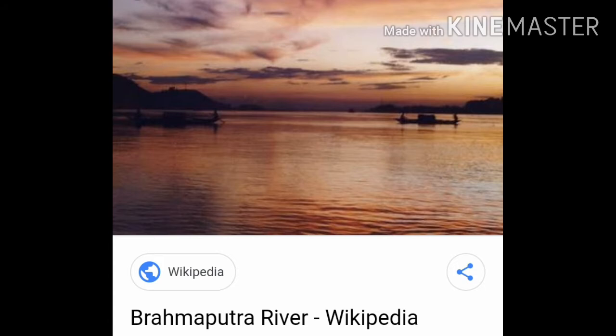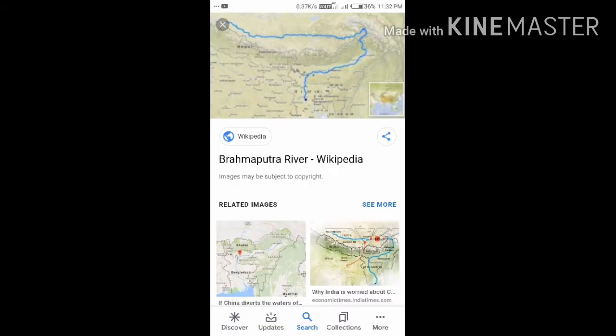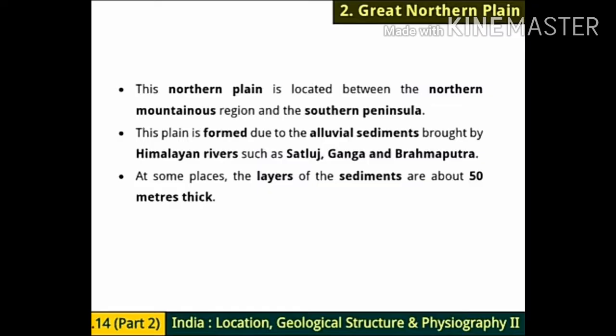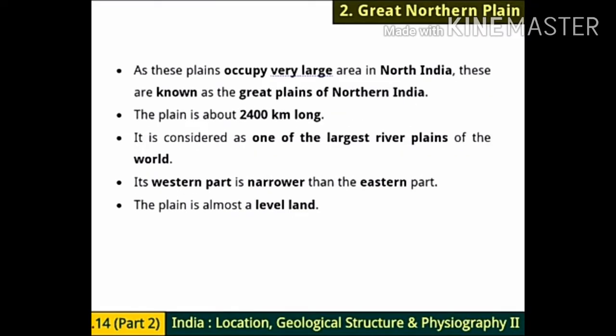And how long is it? The plain is about 2400 kilometers long. The bank of this river is about 2400 kilometers long. Because of the length of this river, it is considered one of the largest river plains of the world.